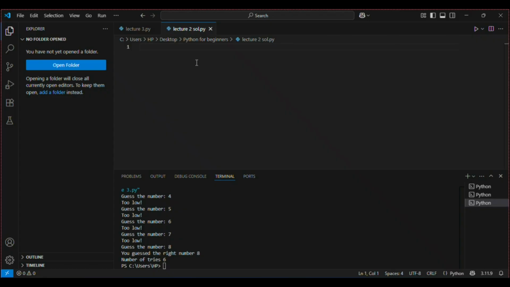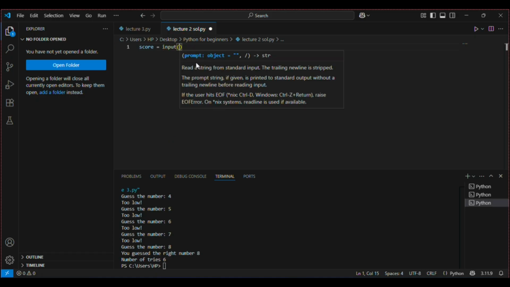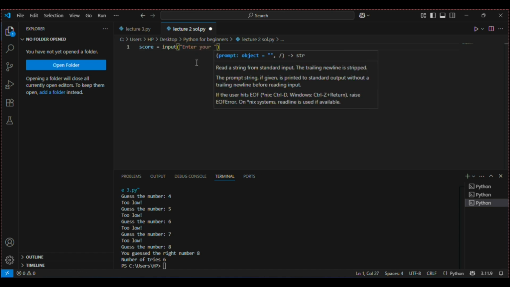We are in VS Code, and we first have to take the input from the user, the user's score. So we can say score is equal to input, enter your score.